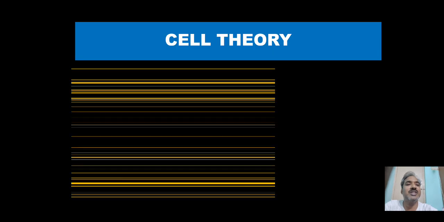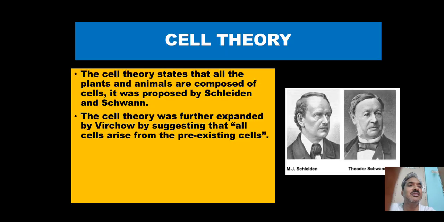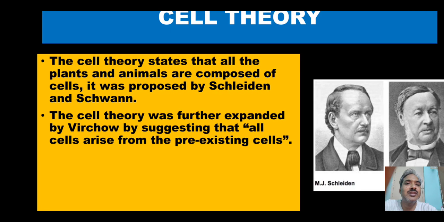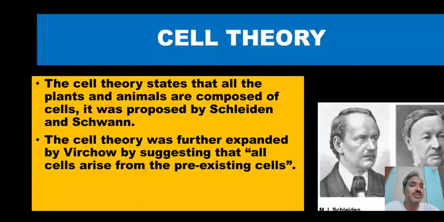Then we move to cell theory. Cell theory was proposed by three scientists. I just increased the size so you can observe it. Cell theory states all living things are made up of cells, either plant or animal. That was proposed by Schleiden and Schwann. The second point was added by Virchow. He stated that all cells arise from pre-existing cells. So those are the two important points which form the cell theory.